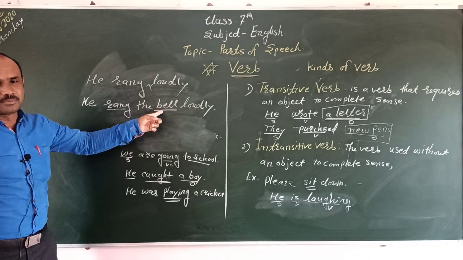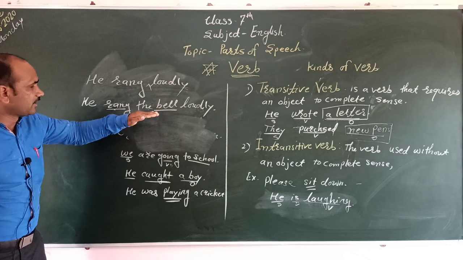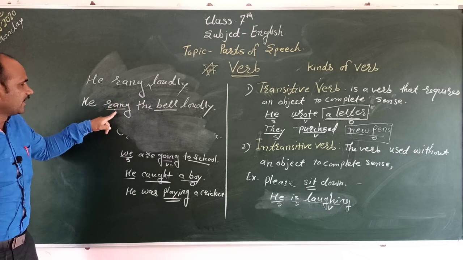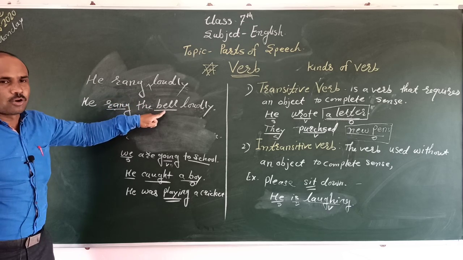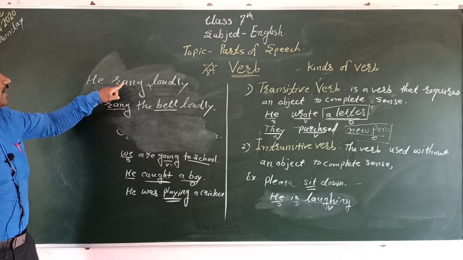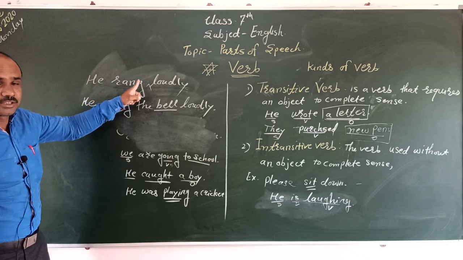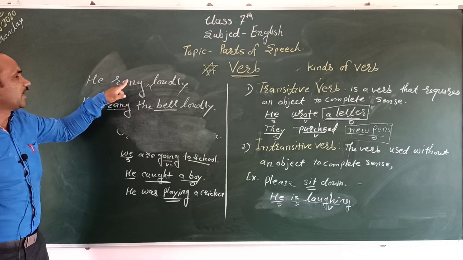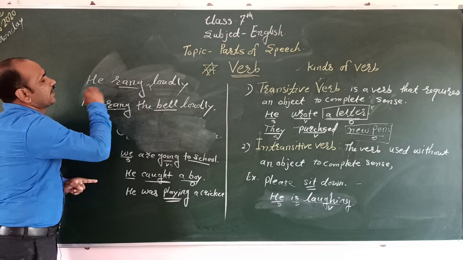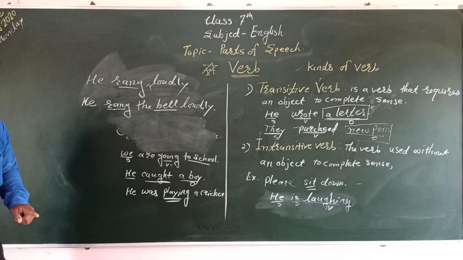Bell is an object. Therefore, this sentence has a need of this object, and this verb we call the transitive verb. And here is no object, therefore we say this verb rang is an intransitive verb.